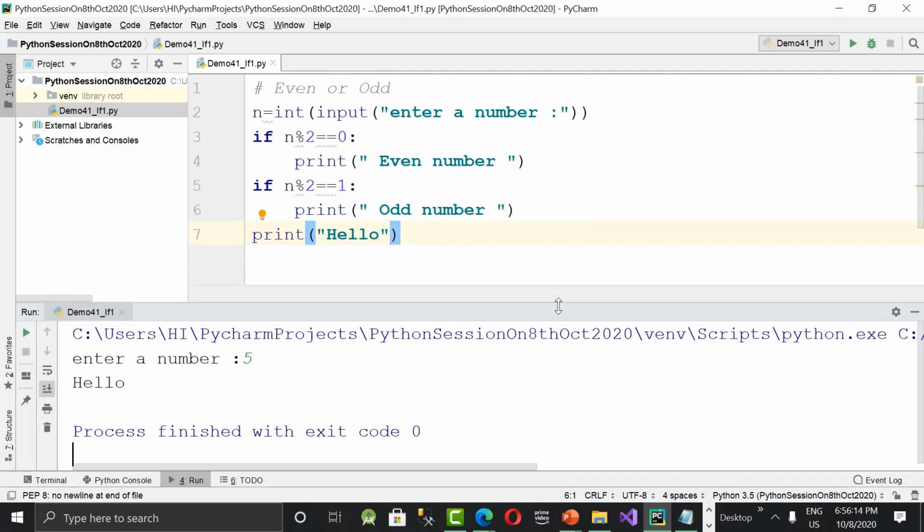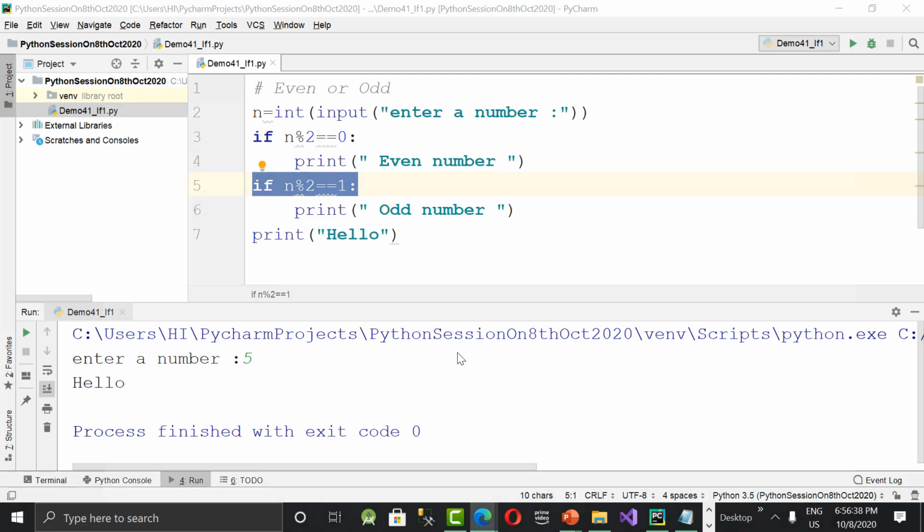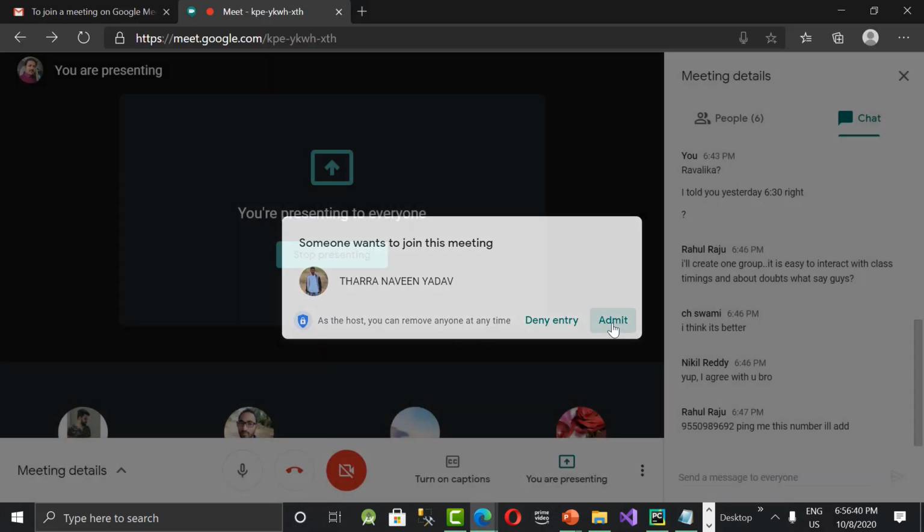Yes, absolutely good. We can also use else statement, but the problem with else is if the first condition is false, blindly it will execute the else block. So the else suit will be executed if the first condition is false. That's all. It never bothers about whether it is true or false. Okay, I'll show you. Let me add this.